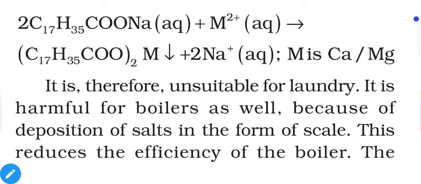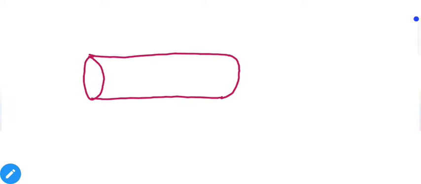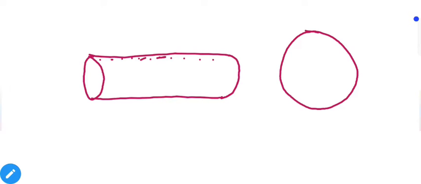in this reaction. The second problem with hard water is that we cannot use hard water for industrial purposes as well, because when hard water passes through pipes or when we use it in boilers, usually an excess quantity of salts present in the hard water will start depositing on the surface of the inner walls of pipes or inside the boilers.